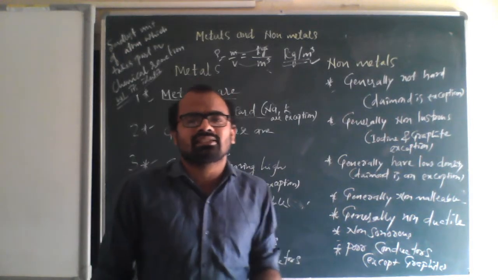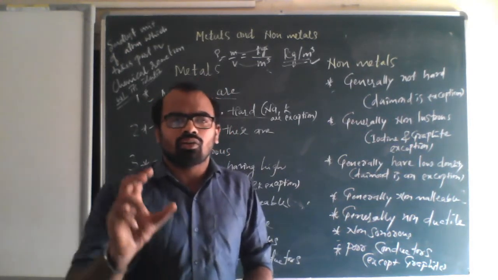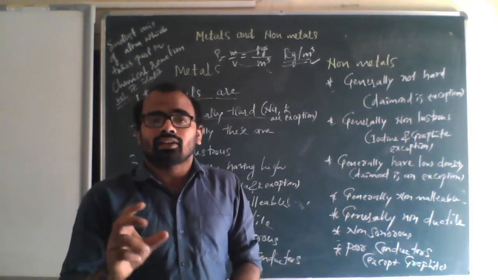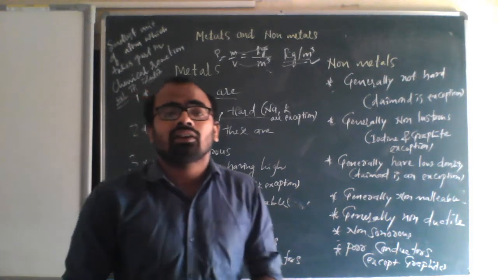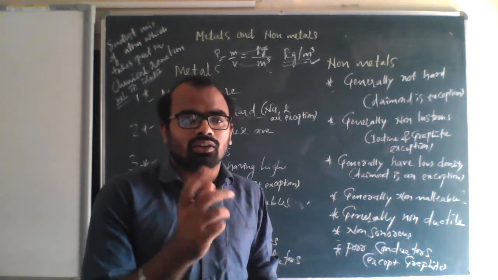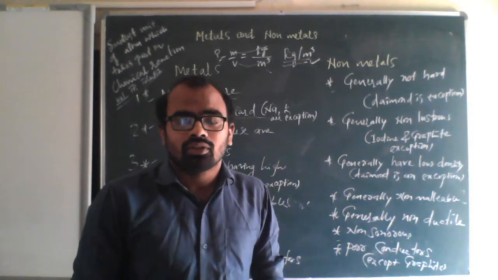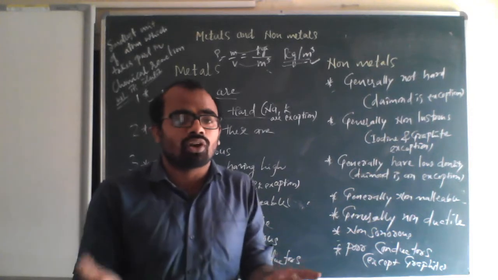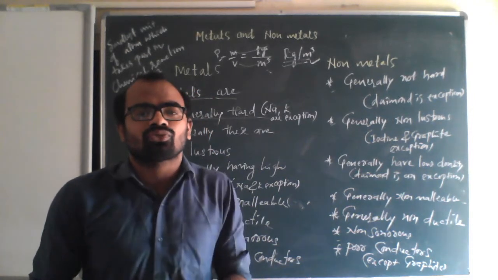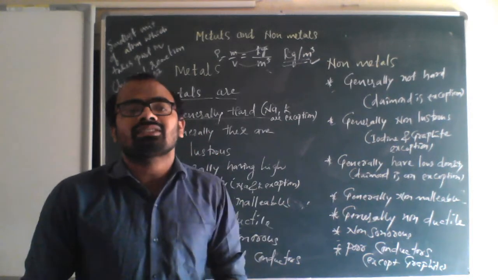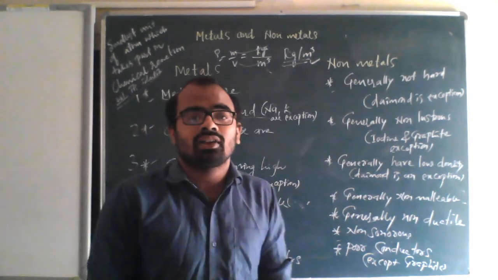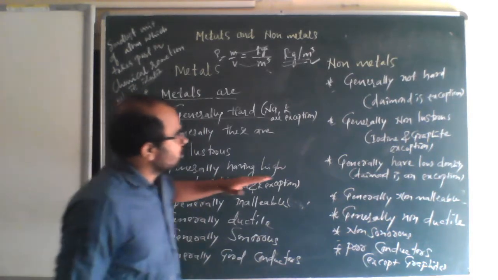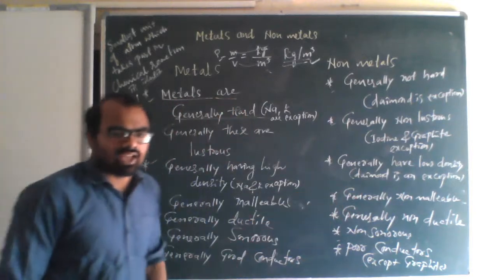A very easy example: if you take a cricket or tennis ball, and the same size shot put material, of course the shot put you are taking has more density because it has the highest mass. I hope you are getting what density is. So now we will move on. Generally they have low density, diamond is an exception.